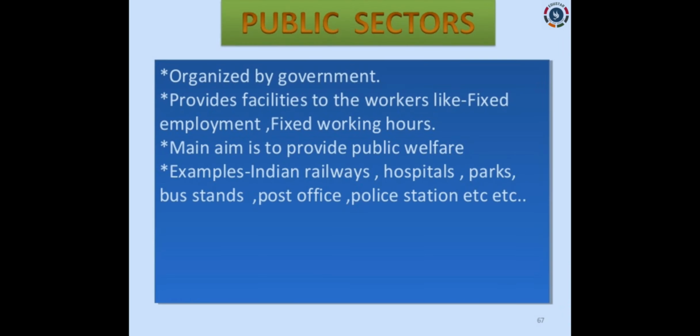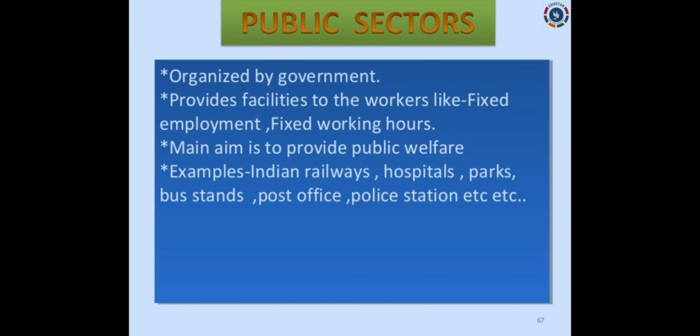Yes, let's see about public sectors. Already you might have known about public sectors. Whatever the institutions and organizations started by government, looked after by government and taken care of by the government, they are all known as public sectors. So it is organized by government, and it provides facilities to the workers like fixed employment, fixed working hours. Mainly for the workers in this public sector, the employment is fixed and the working hours are also fixed. We have seen in organized and unorganized sector, mainly the public sector comes under the organized sector again.